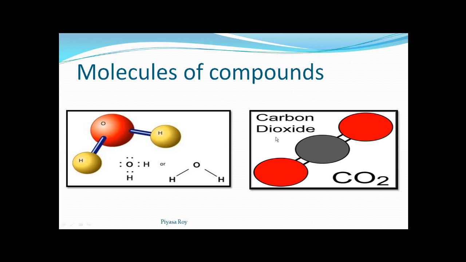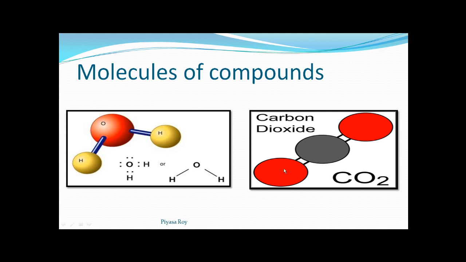The same thing we can see for carbon dioxide as well. This is a compound, this is a molecule of carbon dioxide. See, in the middle one carbon is there. This is the formula. What is a formula, that we will get to know afterwards. So this is the formula of carbon dioxide, CO2. In the middle here you can see one carbon atom, and these two red color atoms are oxygen.